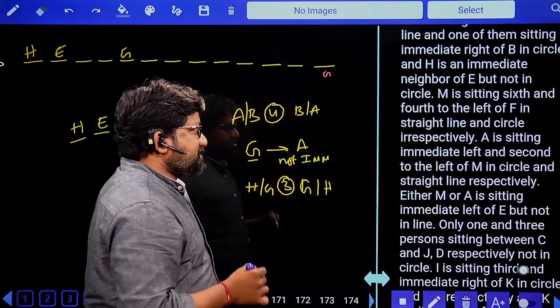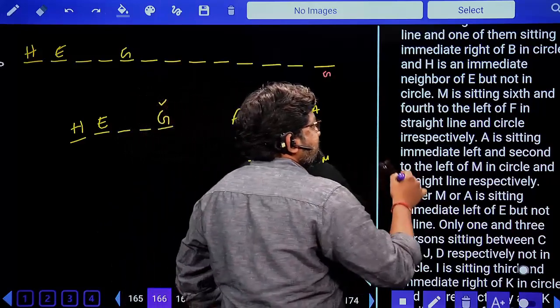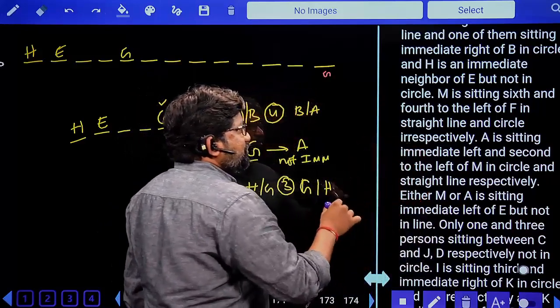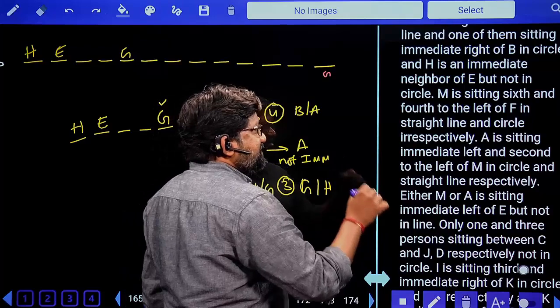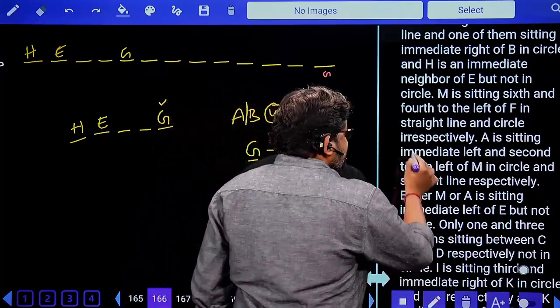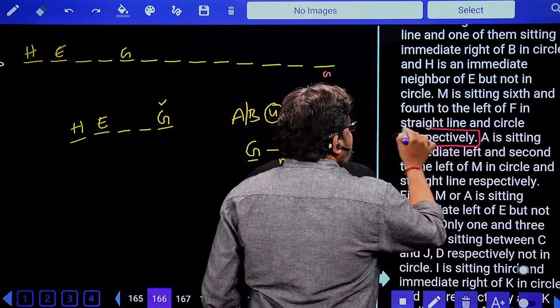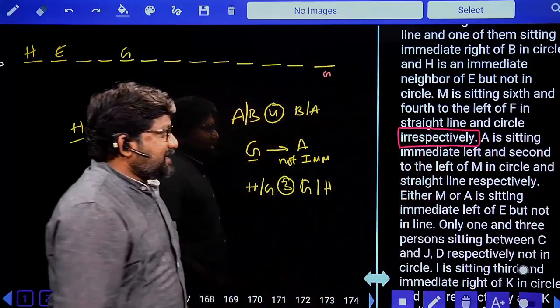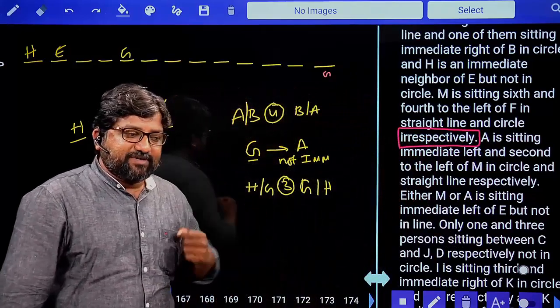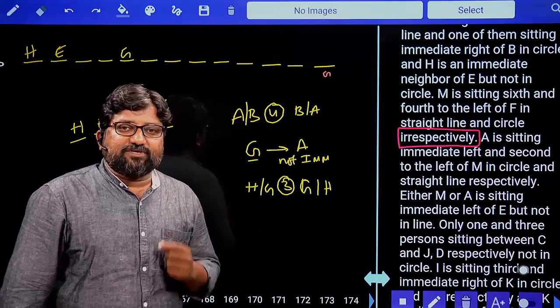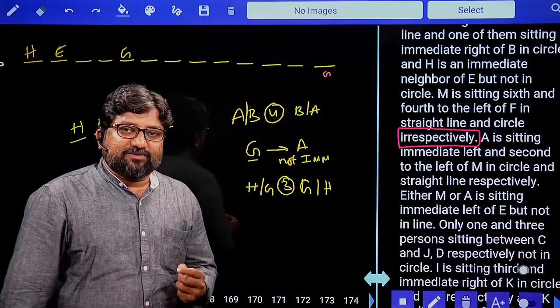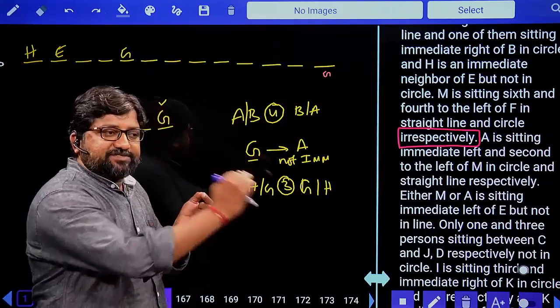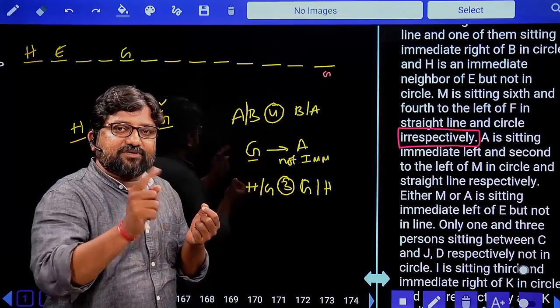M is sitting. Be careful with this clue, very, very important. This is what I'm reading now: M is sixth and fourth to the left of F in straight line and circle, irrespectively. I am underlining this. The word irrespectively means you should not follow the same order. Respectively, follow the same order. Irrespectively, it is not in the same order.